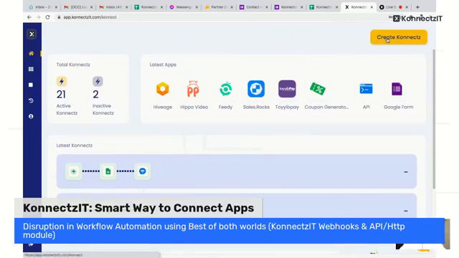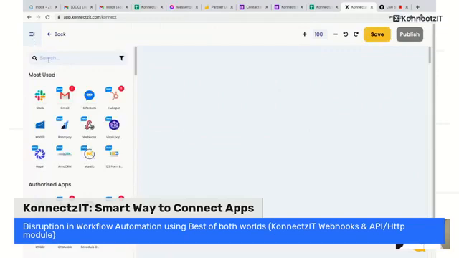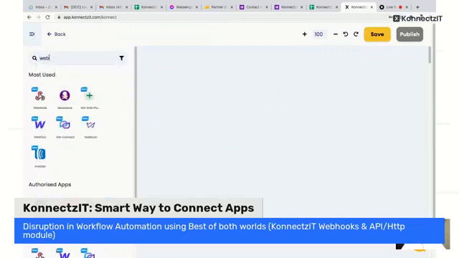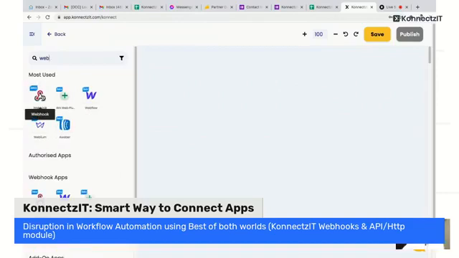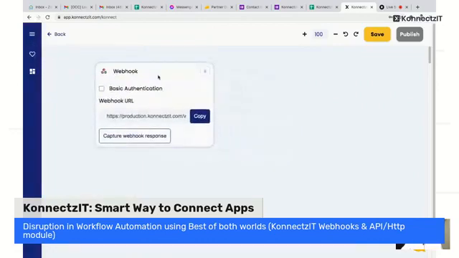So I'll straight away jump on to create connects. And the thing I'm actually mentioning is the webhook feature. This is a generic webhook icon. You can see that even if the apps are not added inside Connexit, you can drag and drop this generic webhook icon, and you need to copy the URL and paste it inside the application.